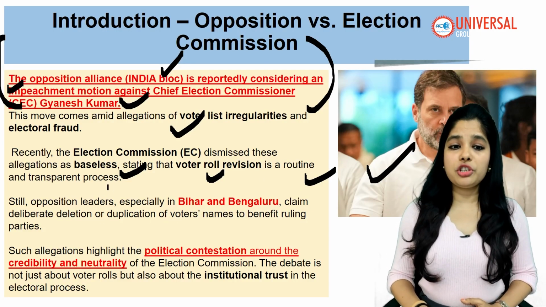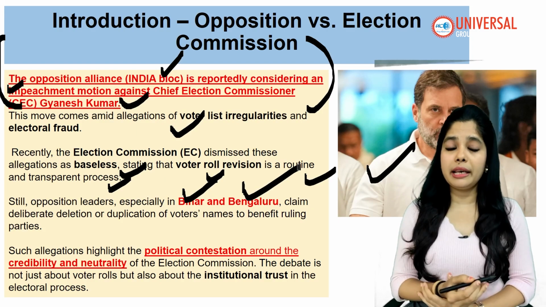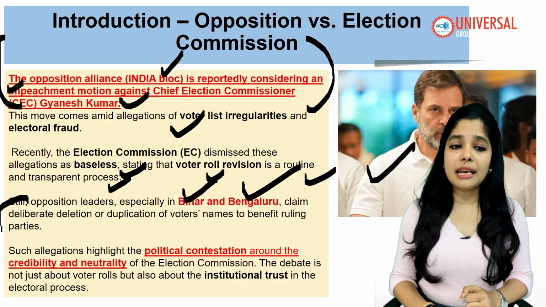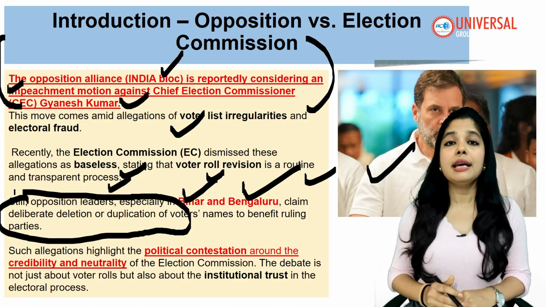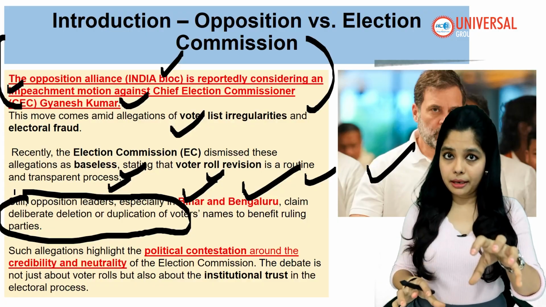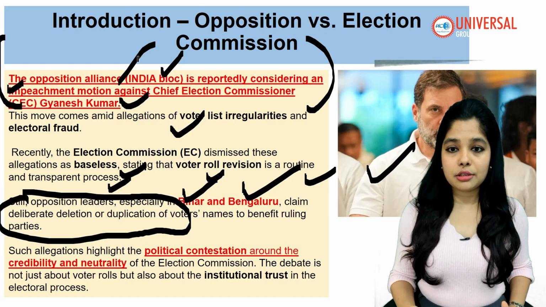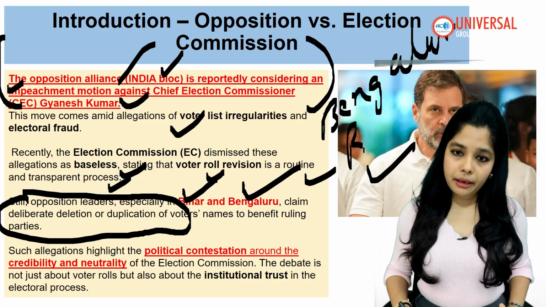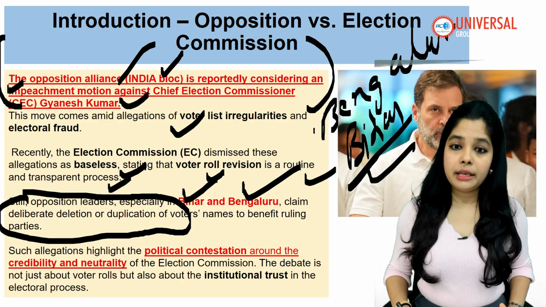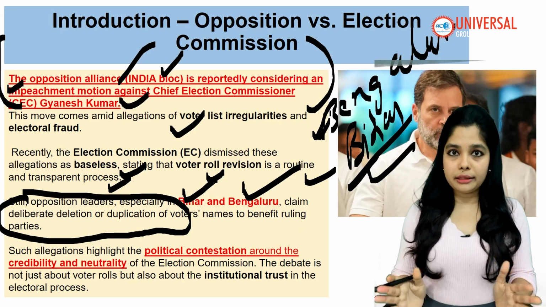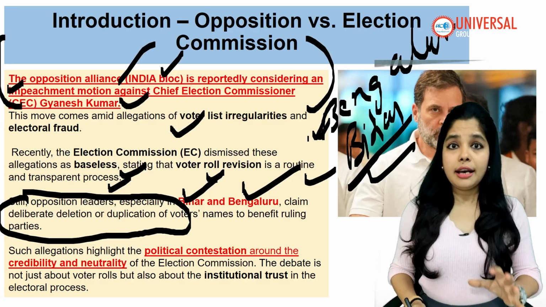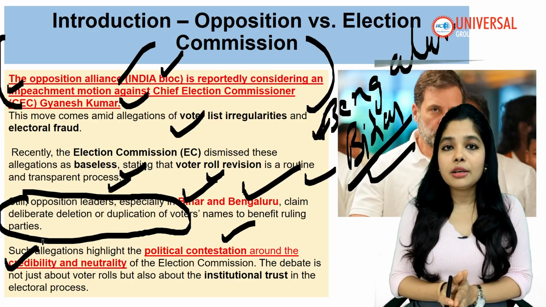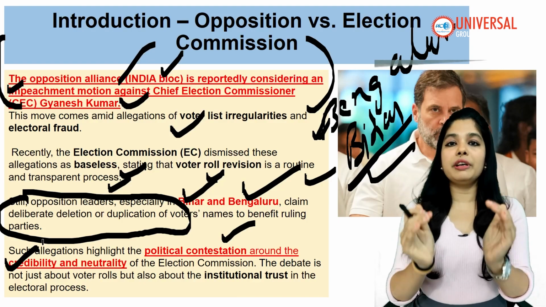Still, opposition leaders, especially in Bihar and Bangalore, claim deliberate deletion or duplication of voters. So these two regions, Bengaluru and Bihar, have seen such things happening in the voter list. You get the whole point. Such allegations highlight the political contestation around the credibility and neutrality of the Election Commission of India as a whole.